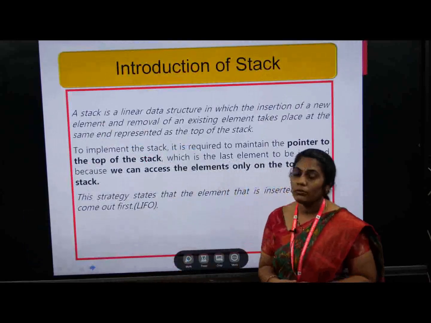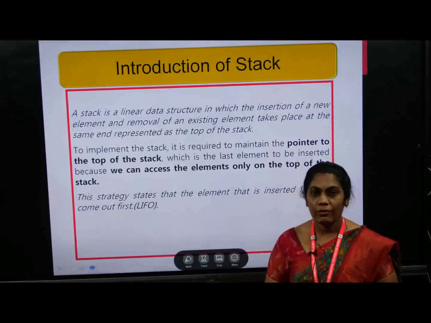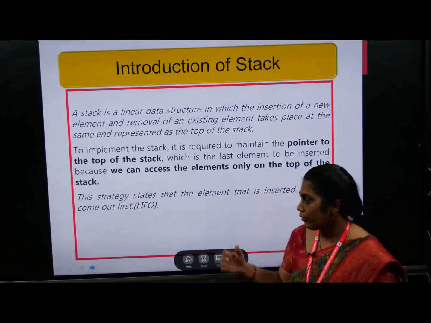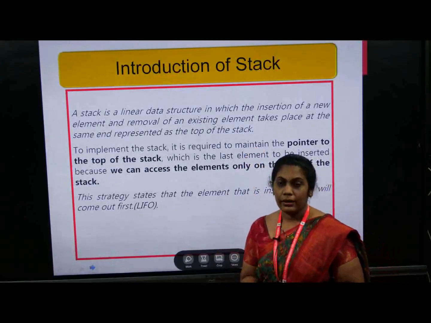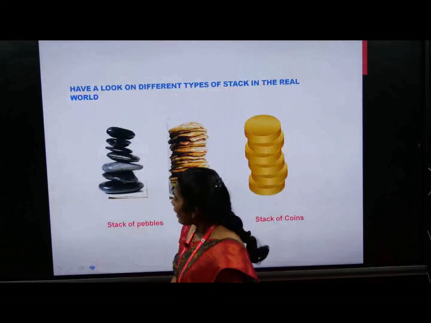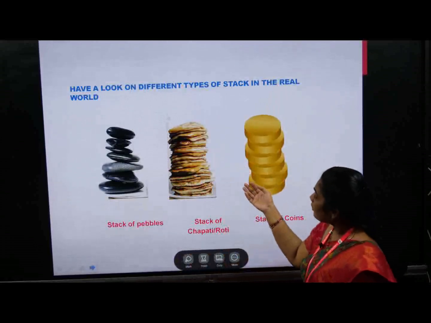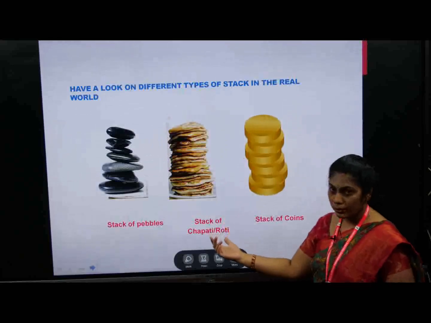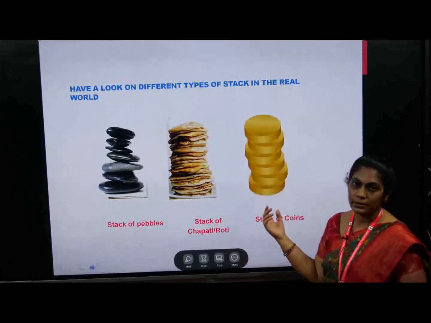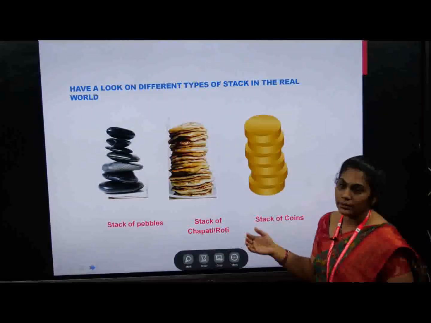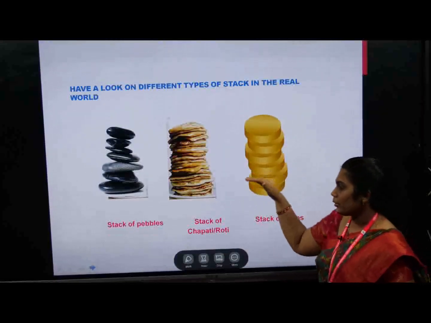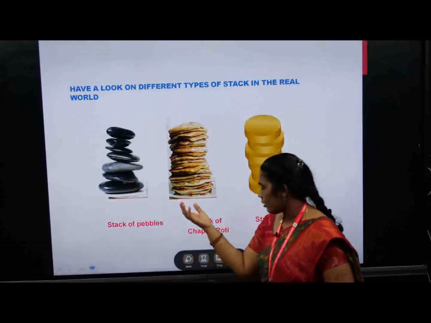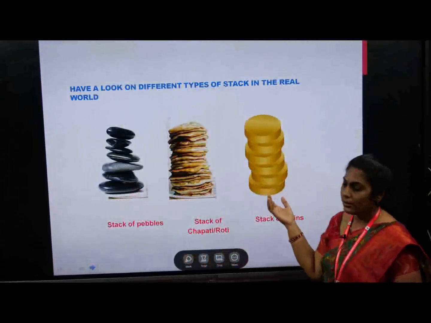Now coming to what is a stack. We have two major topics, stack and queue. What is meant by stack? In the real world, we have different types of stacks, like a stack of pebbles, a stack of chapati or roti, and a stack of coins. How is it maintained? One above one, we store every element.